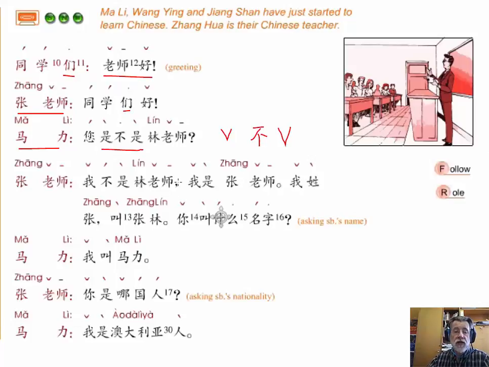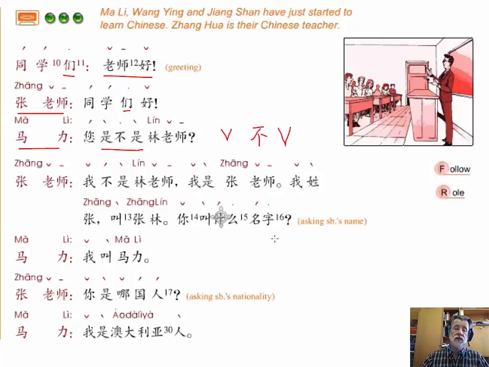So how does Zhang Laoshi reply? Zhang Laoshi says, 我不是林老师. 我是张老师. 我姓张, 叫张林. 你叫什么名字?